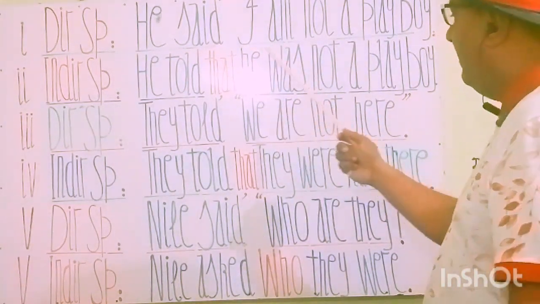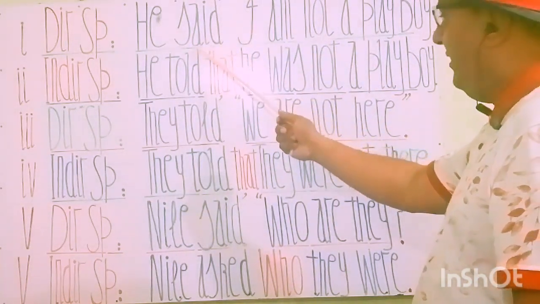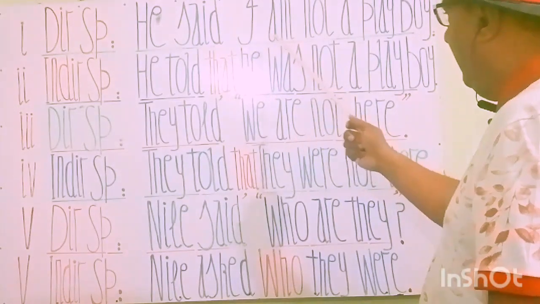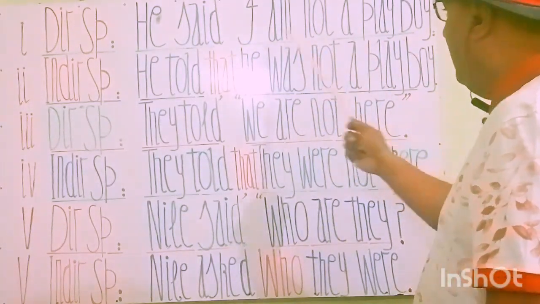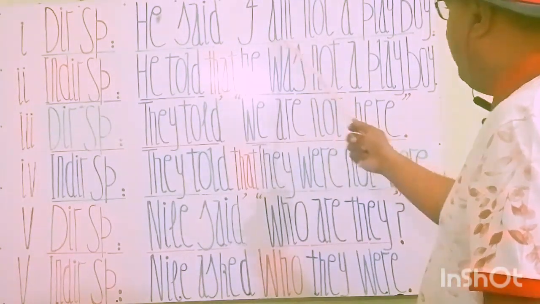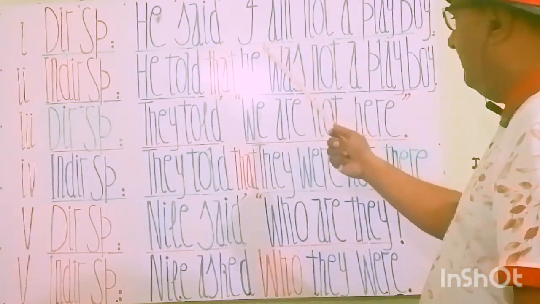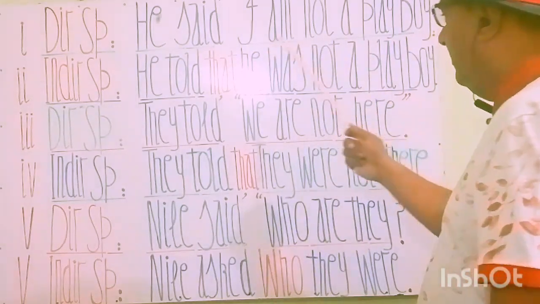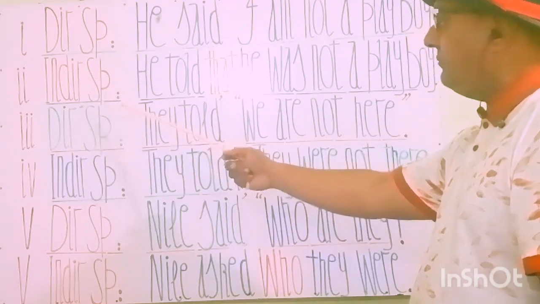The first part you saw is in the past tense, past indefinite, and inside the commas you see that this is in the present tense. So use of am. I am not a playboy, commas close, full stop. Let's see how it's going to change to indirect speech.